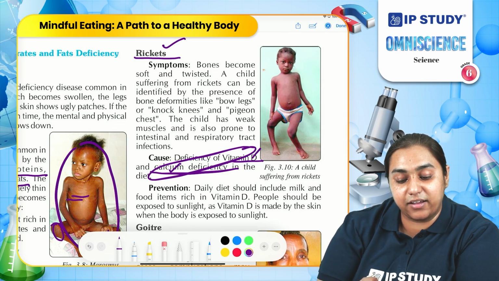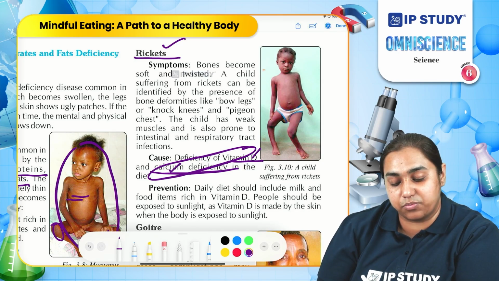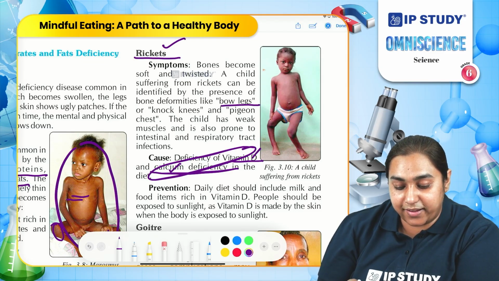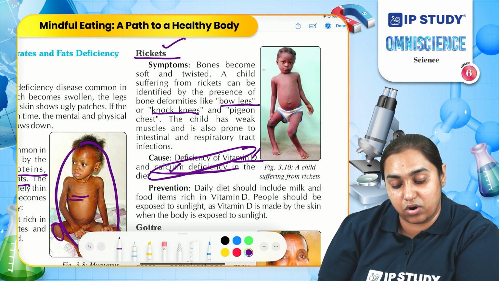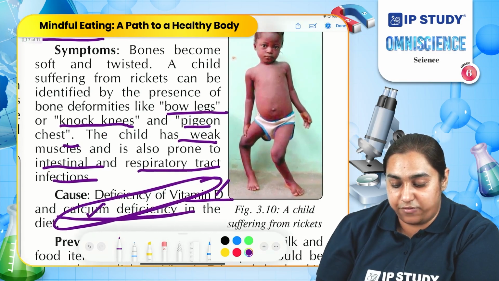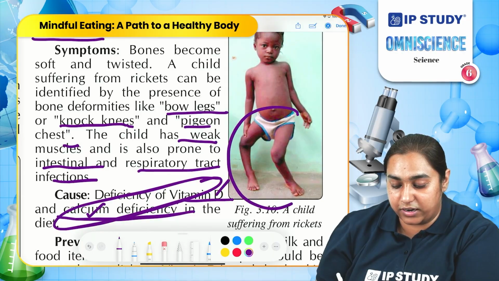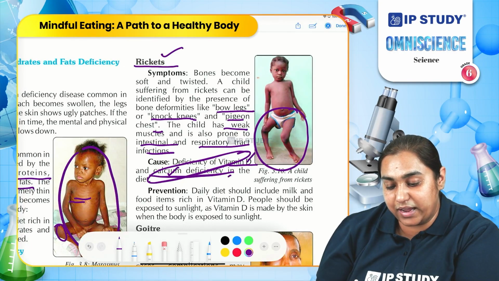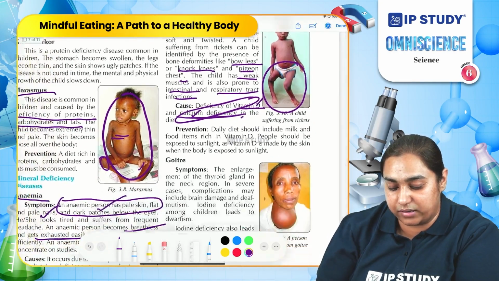When a child lacks vitamin D or calcium in its body, it suffers from symptoms such as bow legs, knock knees, and pigeon chest. They are very weak and prone to intestinal and respiratory tract infections. See, if you carefully observe the condition of the legs, they are twisted and bowed. This happens when a person lacks vitamin D and calcium and suffers from rickets.